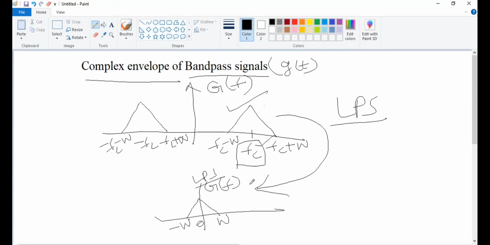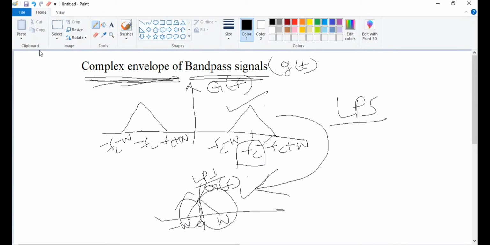I want to convert this band pass signal to low pass signal. In order to do that, I'll be using the complex envelopes. The pre-envelope has taken only the positive frequencies or the negative frequencies. In the same way, if you want to convert this band pass signal to the low pass signal, I'll be going with the complex envelopes. After representing the complex envelope, again you can have the pre-envelope of this band pass signal. How we are going to do all that, we'll see now.